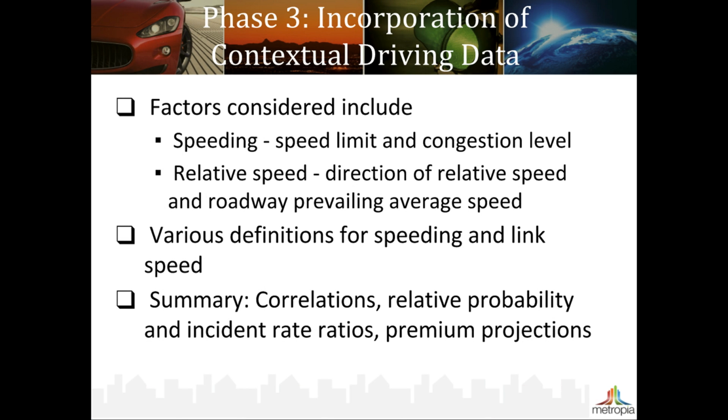In the third phase of analysis, we further incorporate contextual driving data. There are two main factors considered here: speeding and relative speed. For the speeding factor, we consider not only the driving speed, but also the speed limit as well as congestion level. For relative speed, we consider not only the direction of relative speed, but also the roadway prevailing average speed. We use different thresholds for defining speeding and relative speed variables to allow for variations in risk buckets. We adopt the same structure as the previous two phases so readers can easily follow the flow of the analysis.